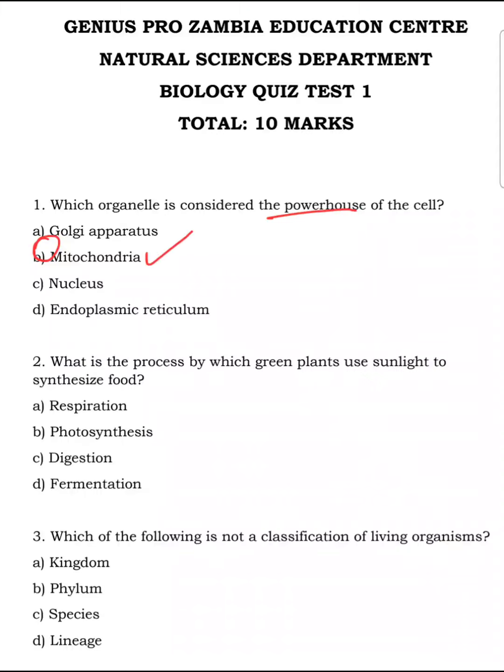Okay. What is the process by which green plants use sunlight to synthesize food? Okay, that is photosynthesis.